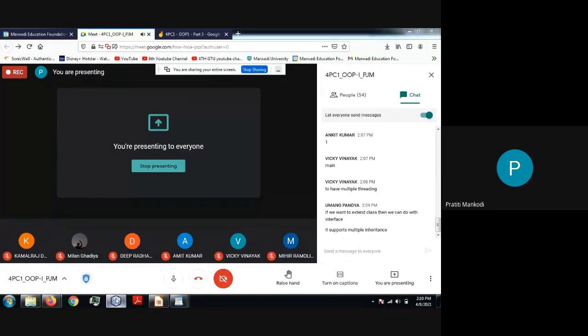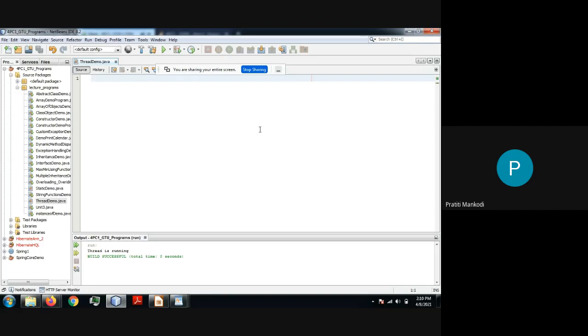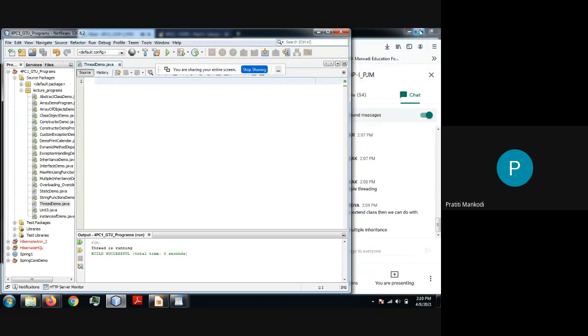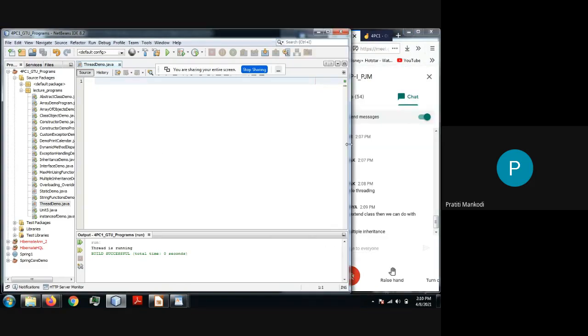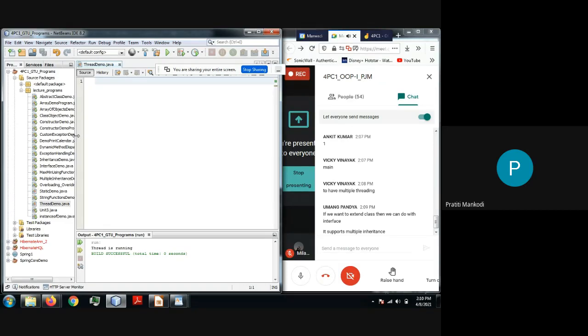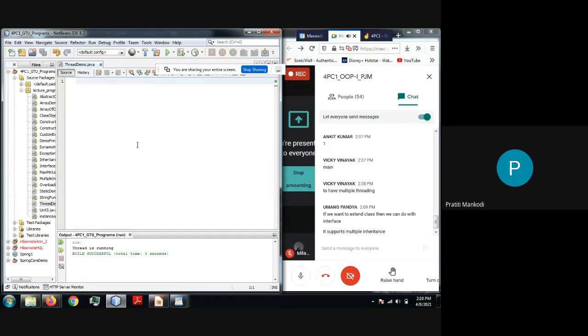Now let me go to my NetBeans and show you how to create a basic thread. If time permits, we'll be creating different scenarios for threads, but let me show you the two basic ways to create a thread. In Java everything is a class, right? So if I want my class to work as a thread, then I have two ways: either I extend Thread or I implement the Runnable interface. Let's use the first method, which is the easier one.